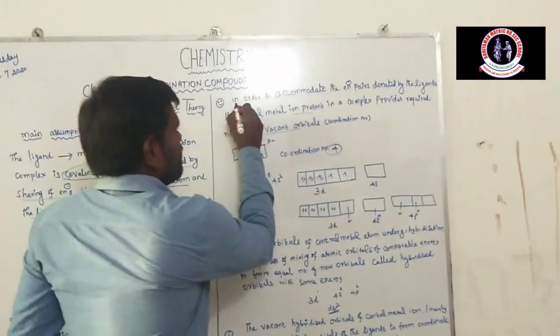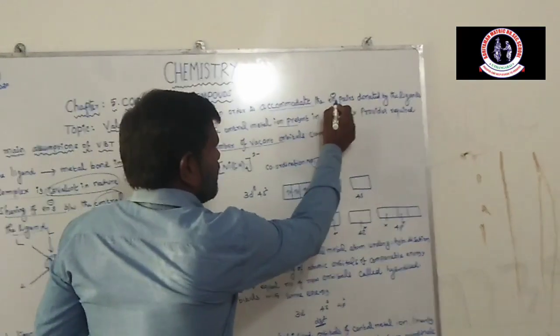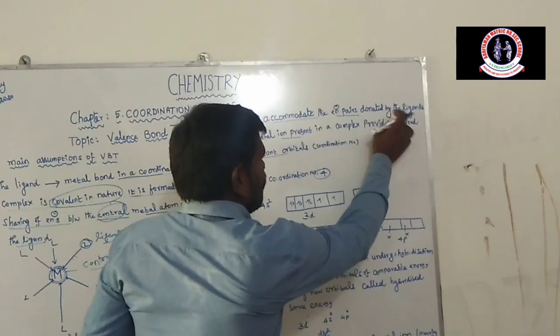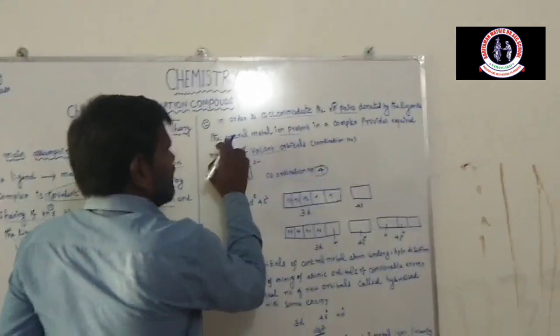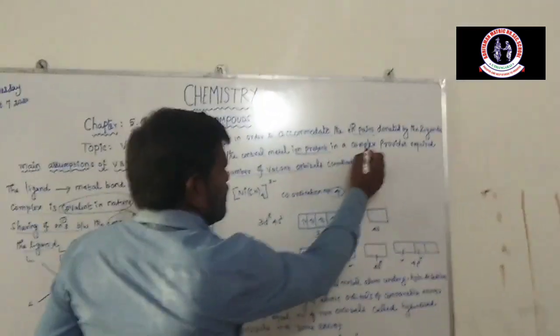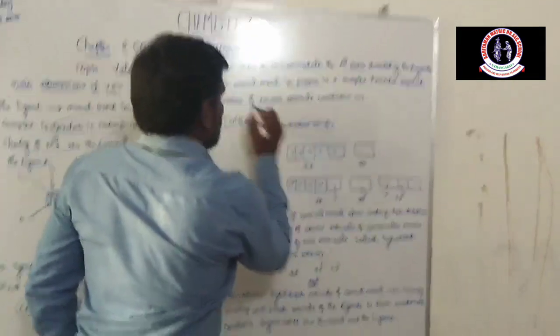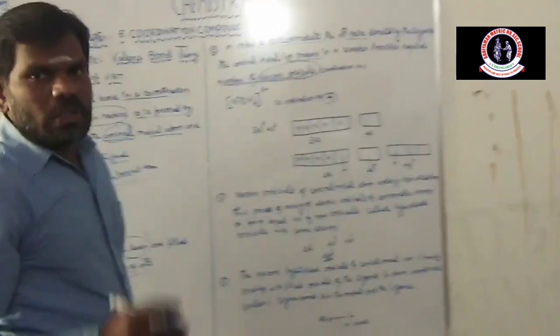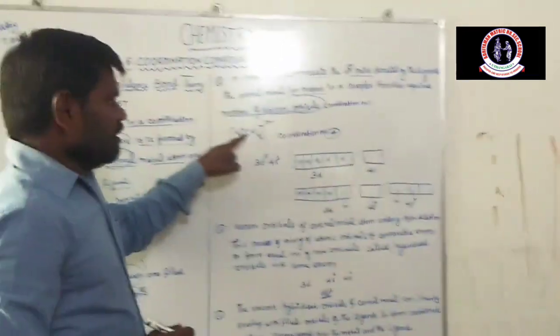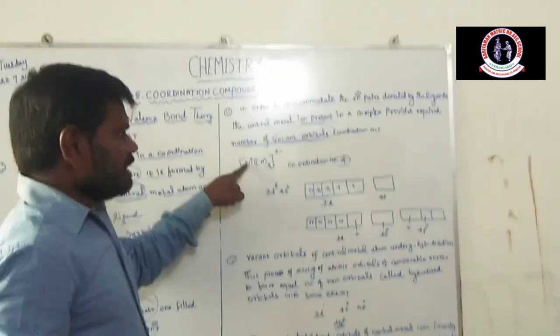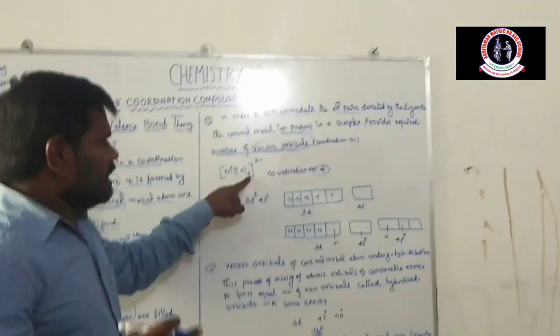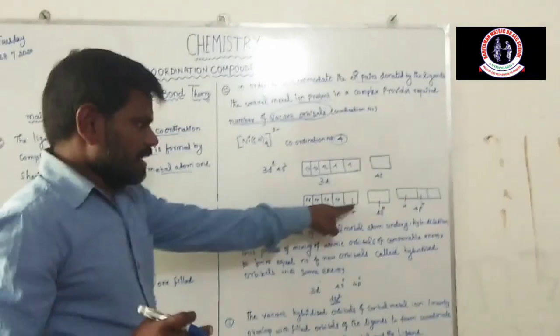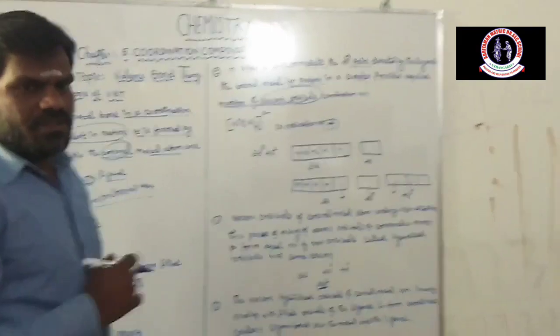Okay students, in order to accommodate the electron pairs donated by the ligands, the central metal ion in a complex provides the required number of vacant orbitals equal to the coordination number. For example, tetracyanonickelate has the coordination number 4. The central metal atom has 4 vacant orbitals here.